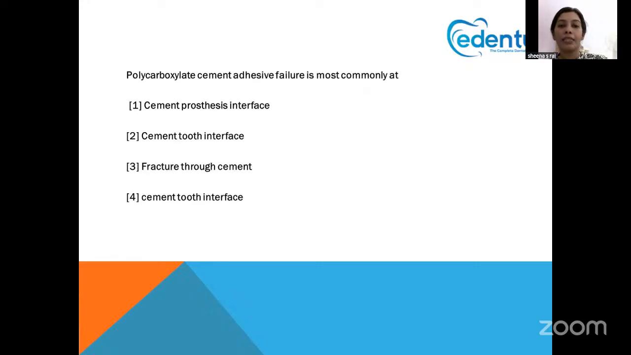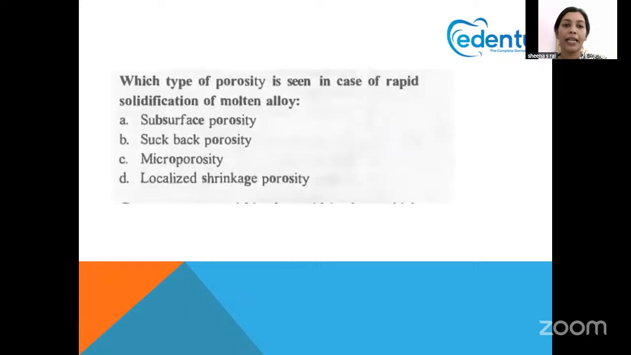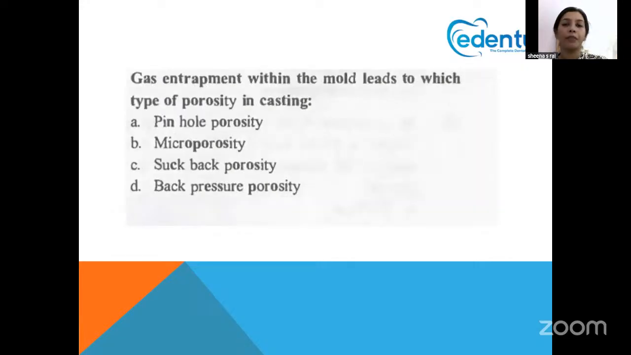Next question. Polycarboxylate cement adhesive failure is mostly because of. It is always the cement prosthesis interface that is responsible for the failure in polycarboxylate cement. Okay. Next question. Which type of porosity is seen in case of rapid solidification of molten alloy? So if something sets very fast, it is microporosities that take place. If we heat it very fast for a very short period of time, microporosity is the type of porosity that is seen.